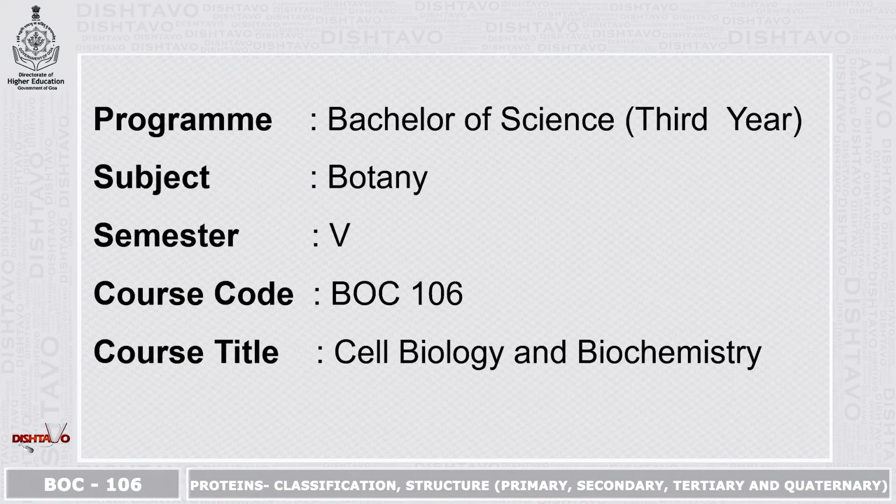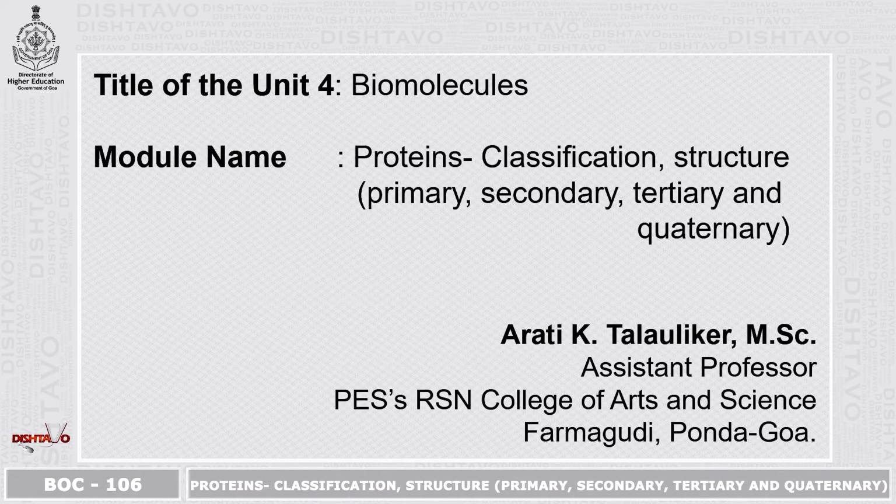Myself, Artita Laulikar, Assistant Professor from PSS RSN College of Arts and Science, Ponda, Goa. Program: Bachelor of Science, 3rd year, Subject Botany, Semester 5, Course Code BOC 106, Course Title Cell Biology and Biochemistry. Title of the Unit 4, Biomolecules. Module name: Proteins, Classification, Structure, which is primary structure, secondary structure, tertiary and quaternary structure.